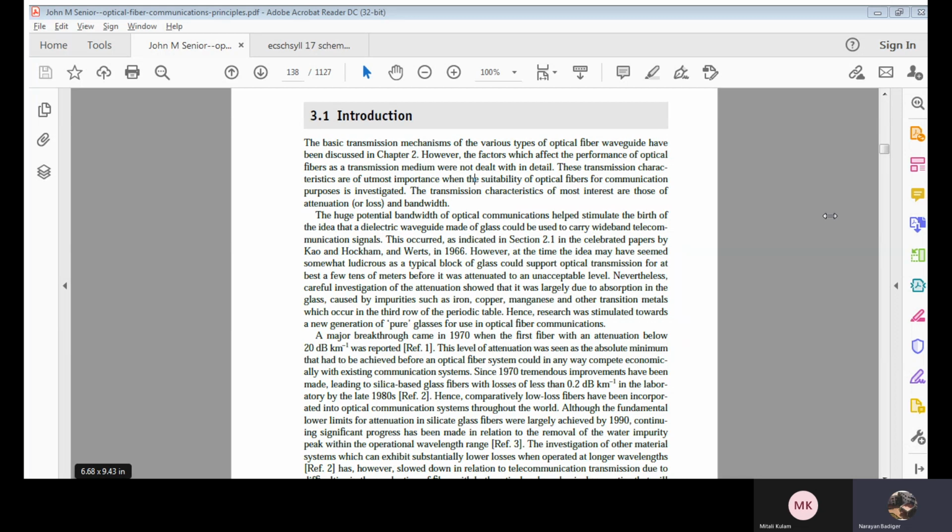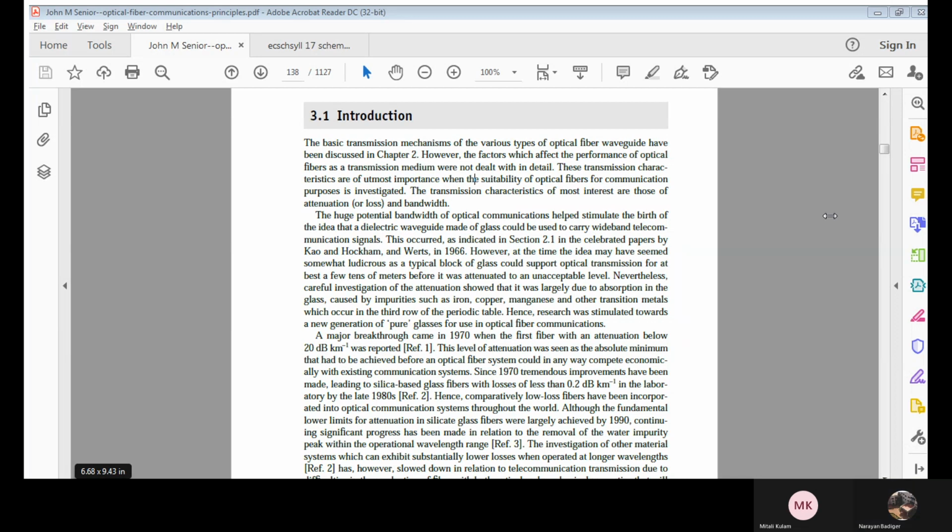Whatever the attenuation loss we have will be analyzed with respect to different bands or different wavelength regions in the electromagnetic spectrum, considering different materials which will be used to construct the optical fiber. For all those different transition metals which are used to fabricate the OFC cable, for all those materials used with different wavelengths, we will be analyzing its graph.